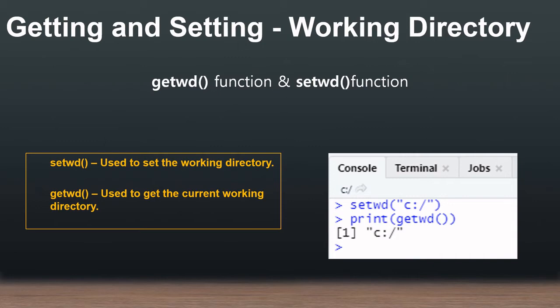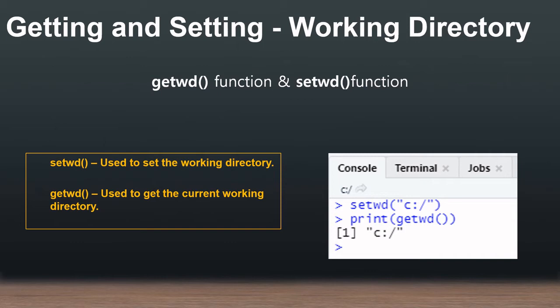The most important thing is to know in which working directory the file is, or in which working directory you want to create your file. So in R there are two functions, setwd and getwd. These two functions are very useful when handling files in R.